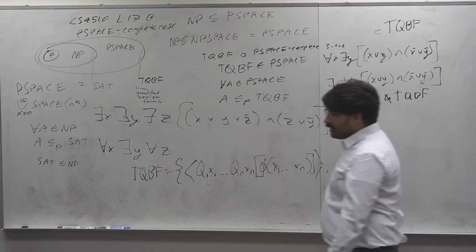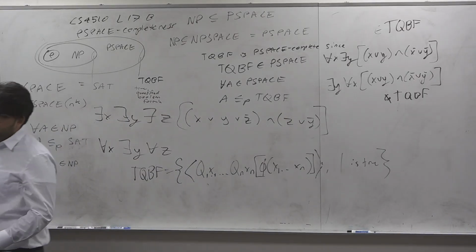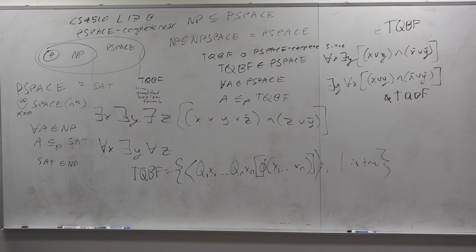Right. So that is the definition of TQBF, and we see that TQBF is the generalization of SAT in the universal sense. Questions on the definition of TQBF? It is not the case that there exists a satisfying assignment; rather, depending on how the quantifiers are defined, the formula is true or not true, right? So we want to first prove that TQBF is in PSPACE.